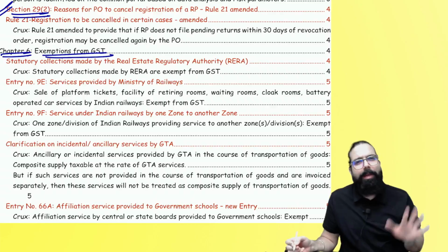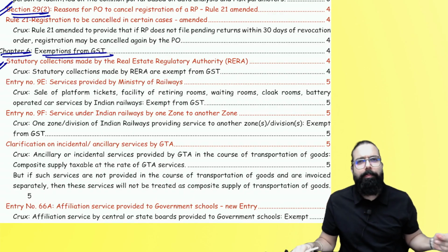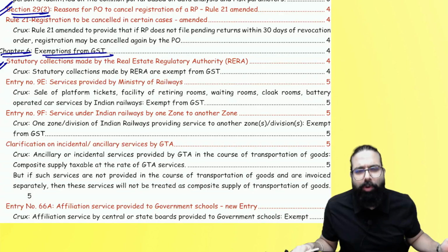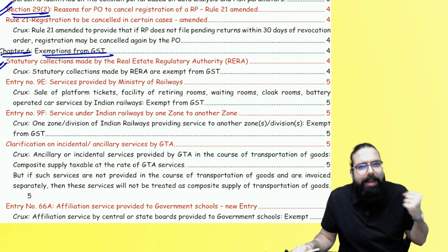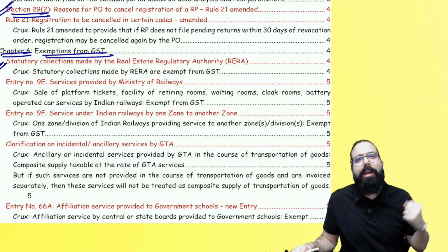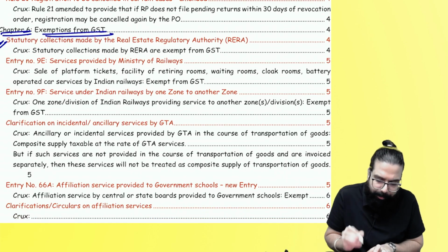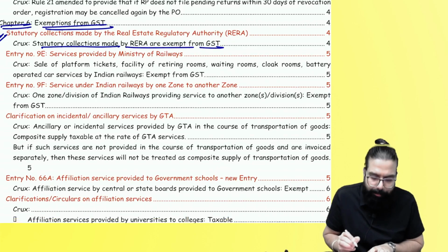In the exemption chapter, one point has come. Statutory collection made by RERA, Real Estate Regulatory Authority, which is a governmental authority. When they are collecting statutory dues, etc. from people, there is no GST. GST is exempted. Statutory collection made by RERA is exempt under GST.